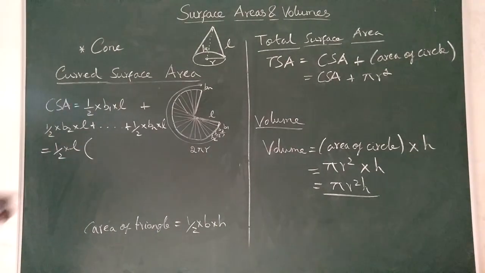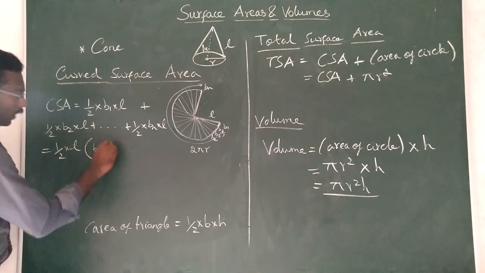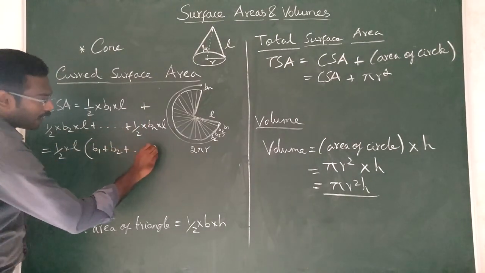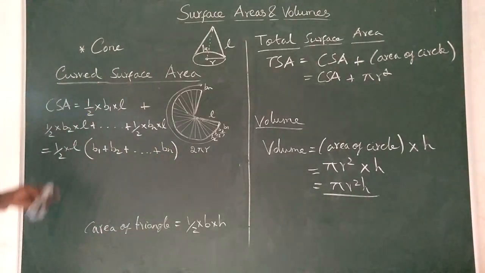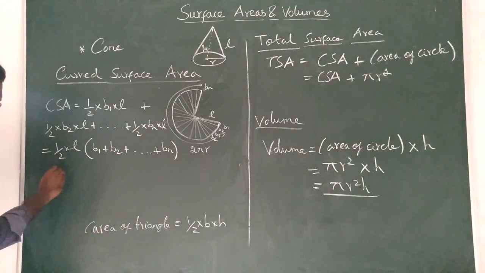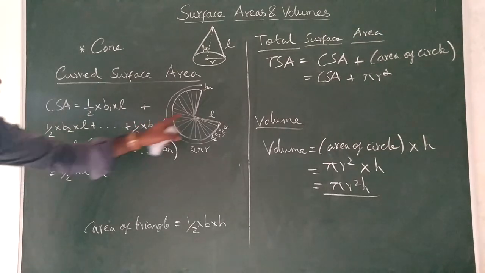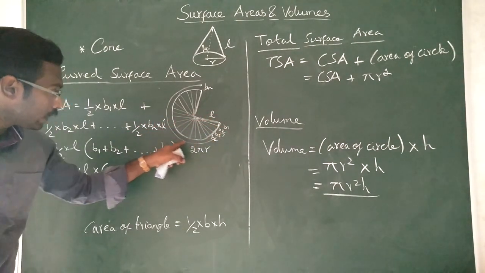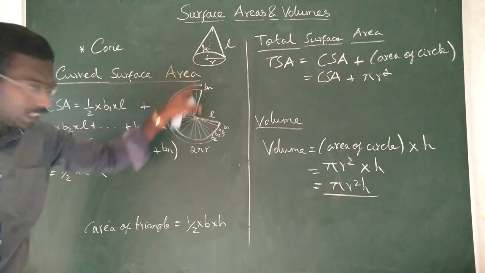So what remains? B1 plus B2 plus dot dot dot up to Bn. I am taking 1 by 2 L commonly outside, so that is equal to 1 by 2 into L. I already told you, if you add B1, B2, everything, it is nothing but the circumference of the circle, 2 pi r.